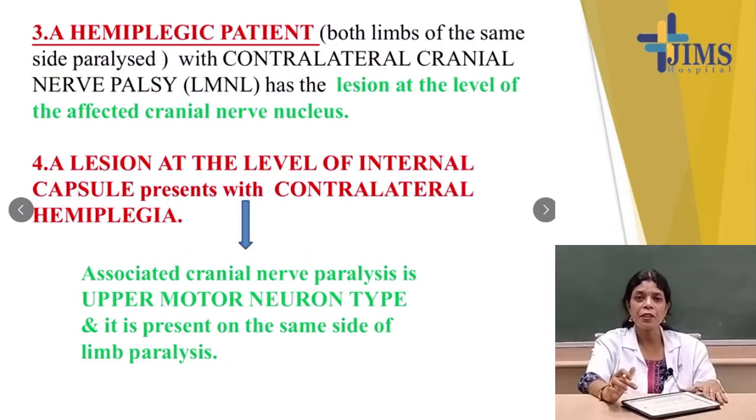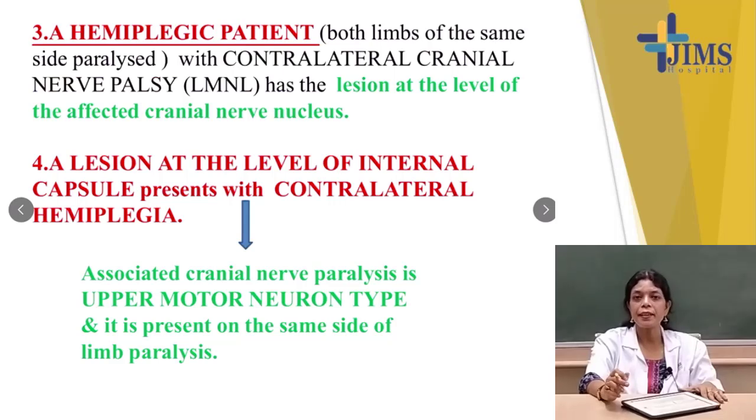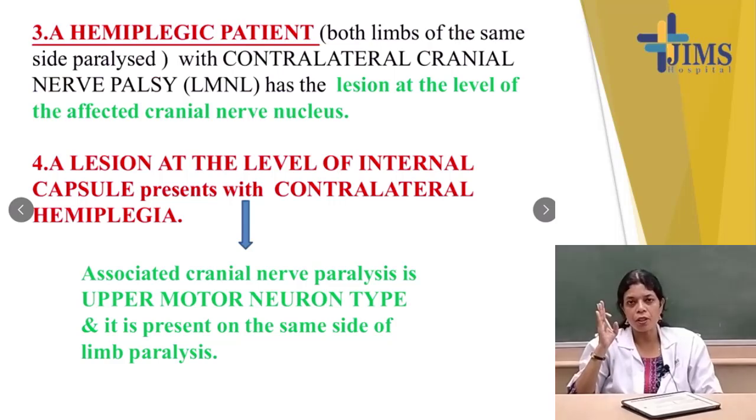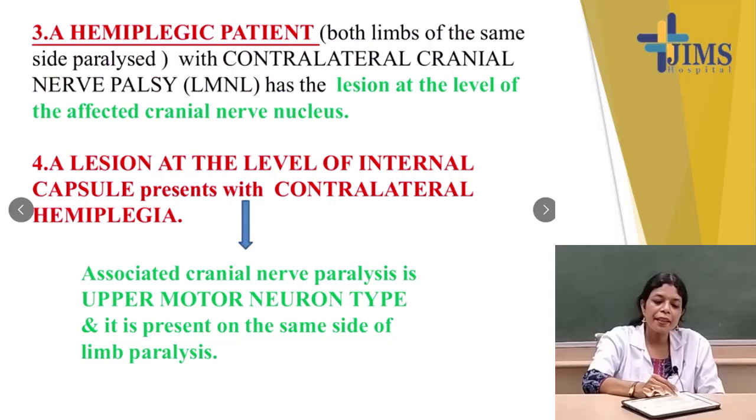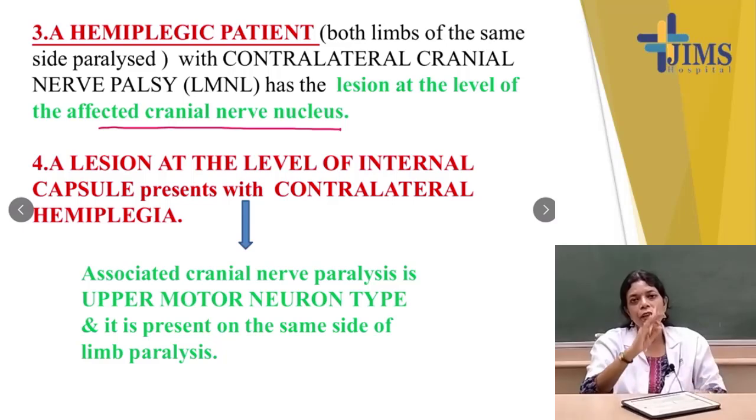Another point is a hemiplegic patient. What is hemiplegic? That is one side. In case of my left side, my arm is paralyzed and the left leg is also paralyzed, and with the contralateral side, I have 7th facial nerve palsy. One side has hemiplegia and the other side has cranial nerve palsy. In that case the lesion is at the level of the affected cranial nerve nucleus. If there is hemiplegia on one side and paralysis of the facial nerve or any cranial nerve on the contralateral side, the lesion will involve the cranial nerve nucleus.